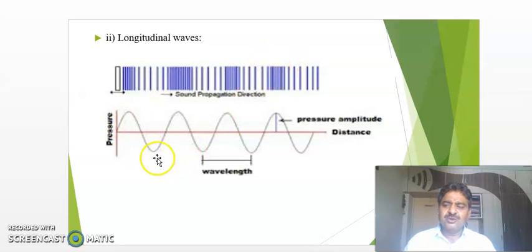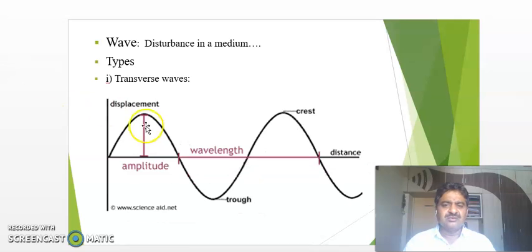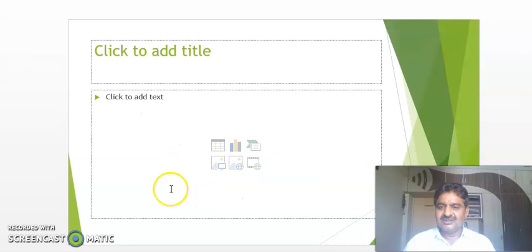Then let us come to the point about the velocity of the wave. It may be a longitudinal wave, it may be a transverse wave. What about the velocity of the wave? Velocity of the wave depends upon what factor? This point I want to tell you. Suppose you have a rope of 100 meter. Listen to me carefully. Length of the rope is how much? 100 meter.